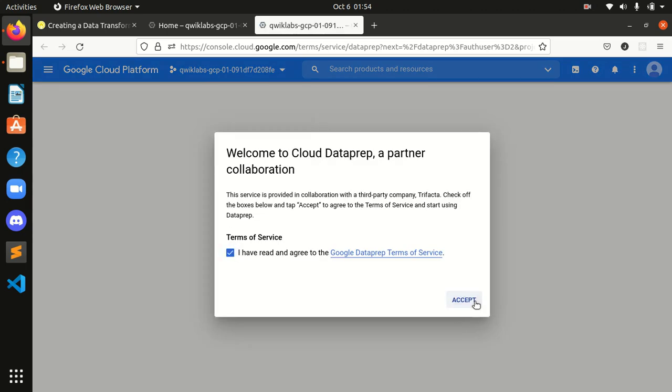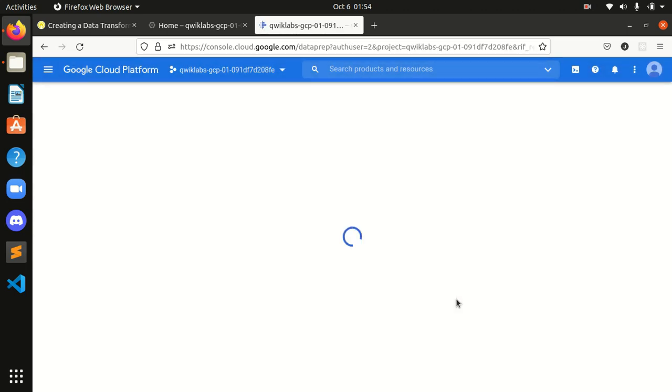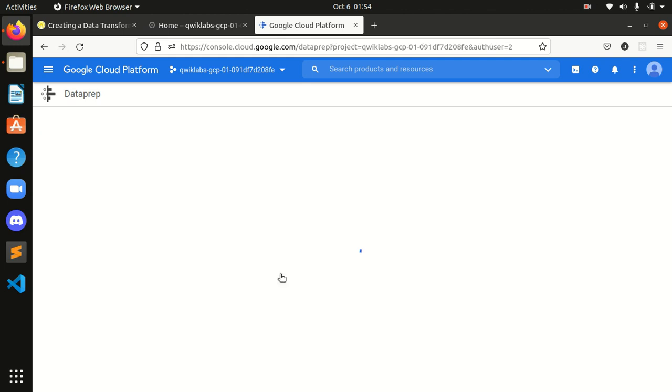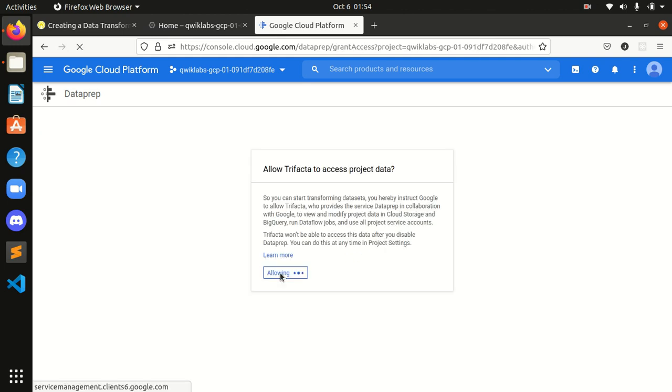Let's accept this. Agree to these conditions by Trifacta. Allow Trifacta to access project data.